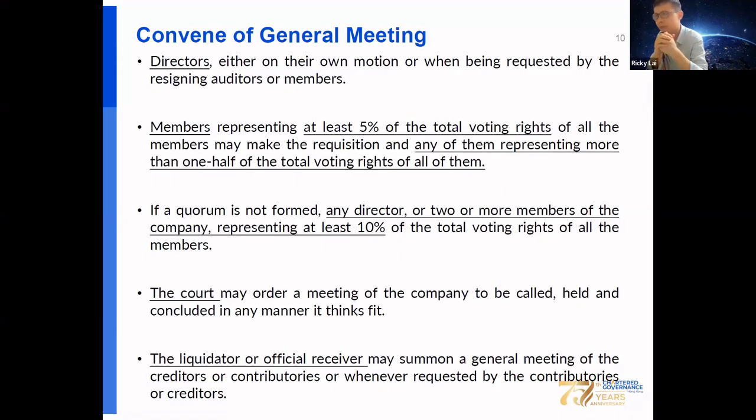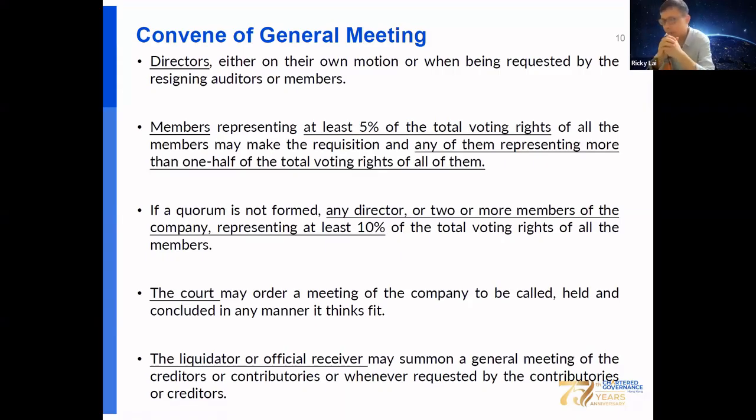Okay, one is of course directors, either on their own motion, or because of a request by the resigning auditor or resigning members. Or members representing at least 5% of the total voting rights, and any of them representing more than 1/2 of the total voting rights of all of them. The members themselves can convene the general meeting.